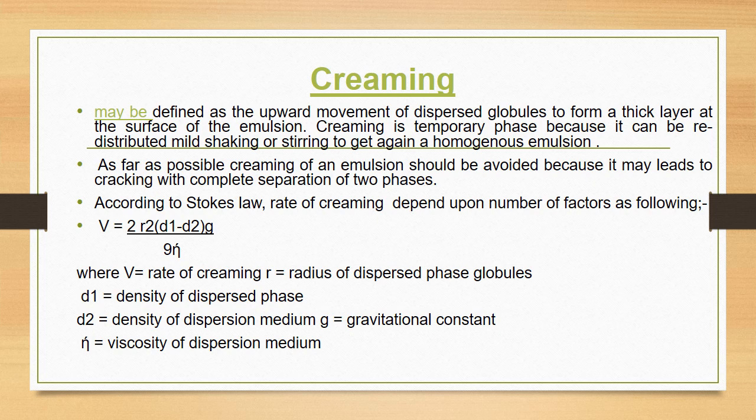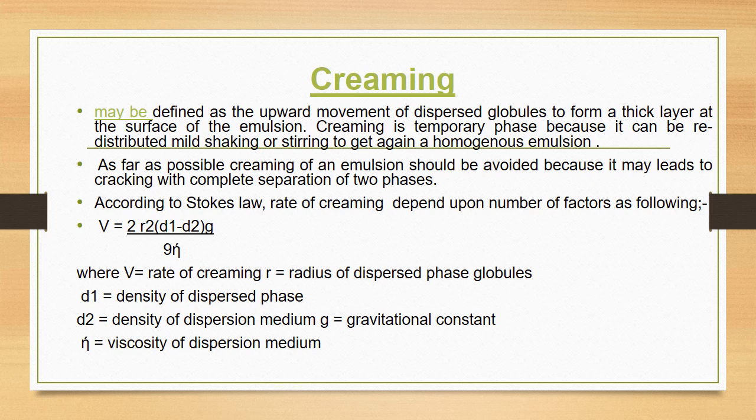of the emulsion. So the factors which affect creaming can be explained on the basis of Stokes' law. Rate of creaming is equal to 2r² (d1 − d2) g divided by 9η, where v is the rate of creaming, r is the radius of the dispersed phase globules, d1 is the density of the dispersed phase, d2 is the density of the dispersion medium, g is the gravitational constant, and η is the viscosity of the dispersion medium. So the first factor is the radius of the dispersed phase globules.